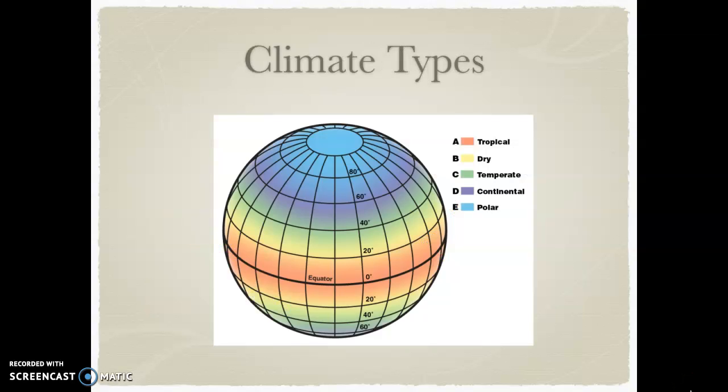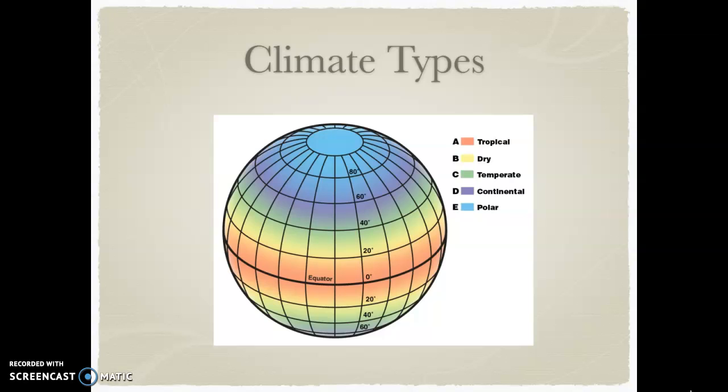There are 5 major climate types: polar, continental, temperate, tropical, and dry. In the polar climate, or in the very light blue, we expect the weather there to be really, really cold nearly any time of the year we visit. In a continental climate, which is in purple, we can find a relatively dry climate with very hot summers and